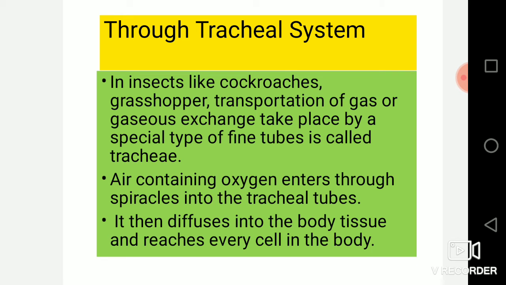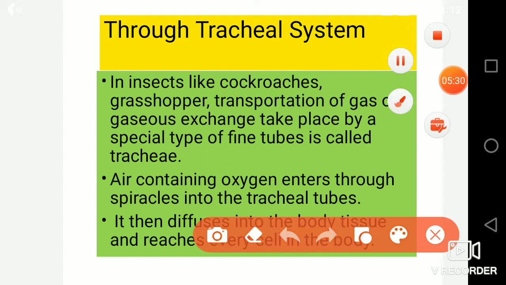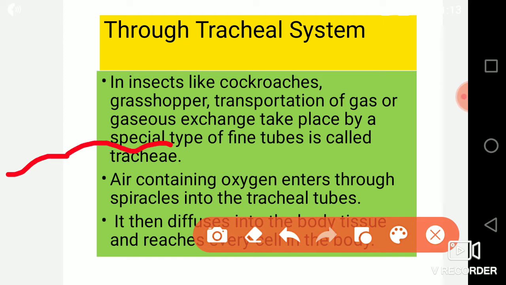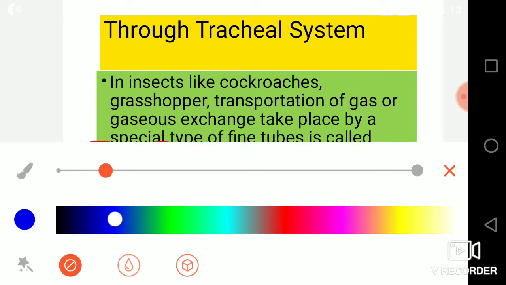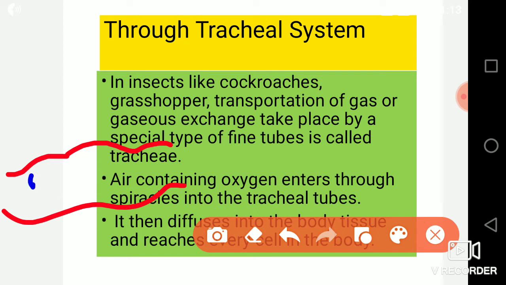The tracheal system is present in insects like cockroach, grasshopper, housefly, butterfly, etc. Let this be the body of any of the insects. It will have spiracles on the body.